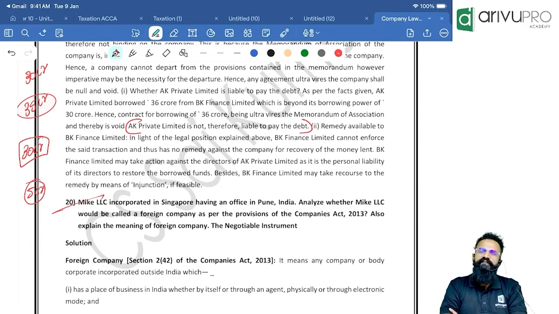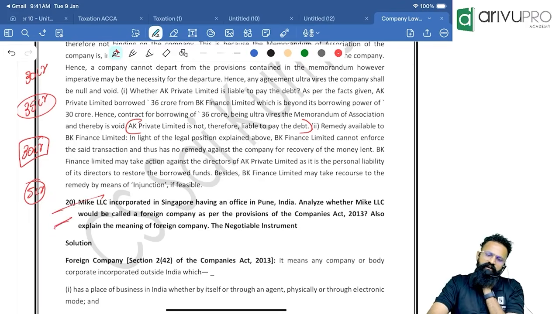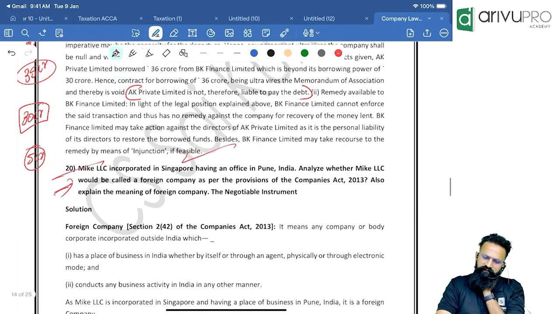A company which is incorporated outside India, and if it has a place of business in India, whether physically or electronically or through an agent, we call it a foreign company. So you have a place of business in India, so you will be called a foreign company. Yes.